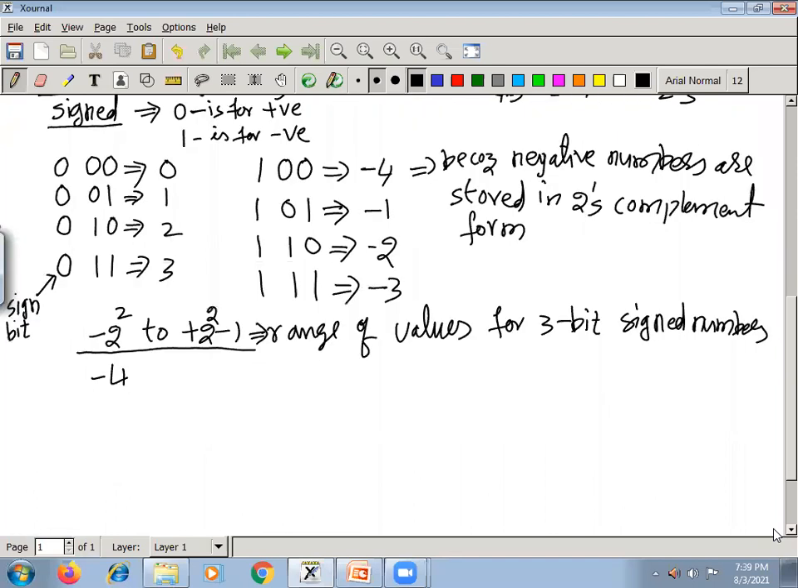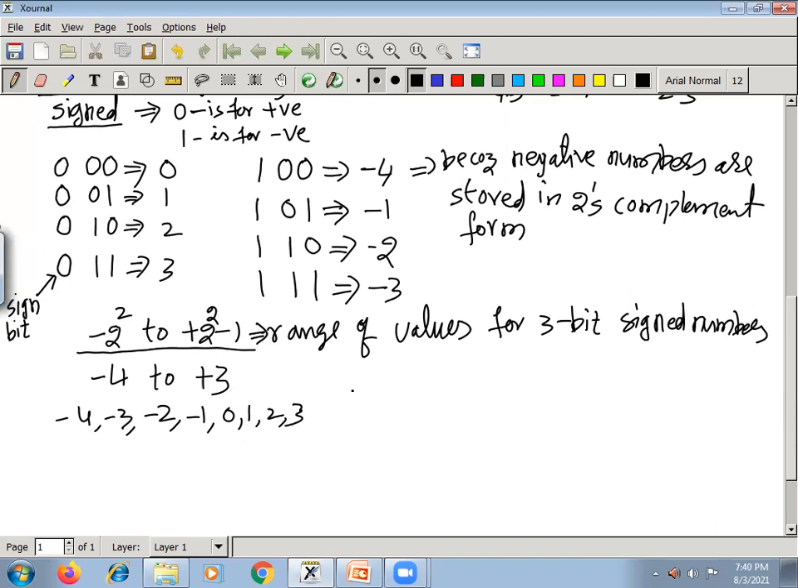Okay, so this is -4 to 2 power 2 is 4, 4 -1 is 3, so positive side +3. So that means from -4 to +3, what are the range of values you will get? -4, -3, -2, -1, 0, 1, 2, 3. Okay, so total how many? 8 numbers are there now.